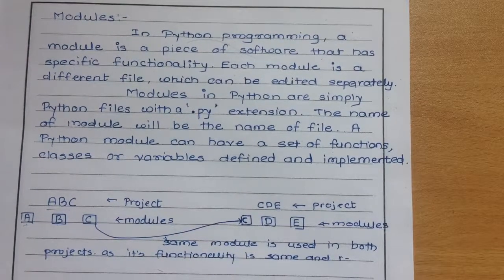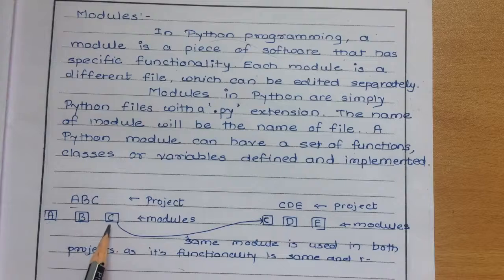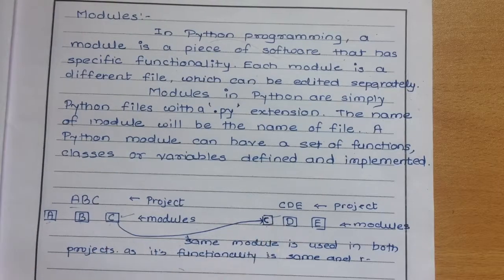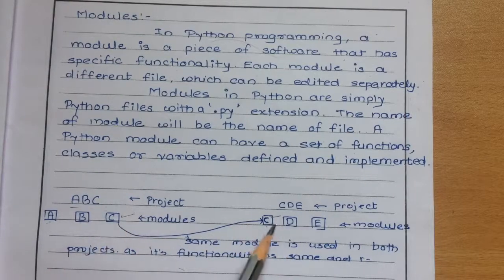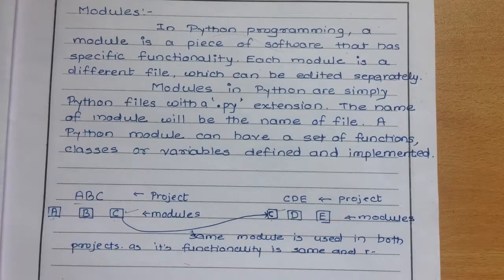Now suppose we consider these two projects. Here we have this module C, and here also we have module C. If the functionality of this module C and that module C is the same, then instead of writing C again, we can reuse this module C in this project. So the first benefit of writing modules is that we can reuse the code.